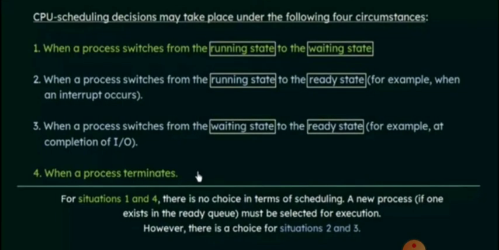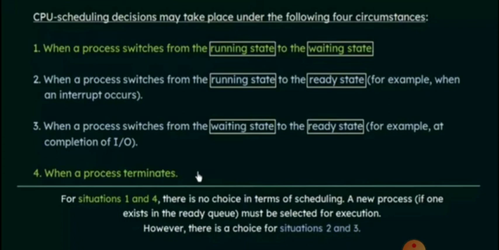so next, CPU scheduling decisions may take place under the following four circumstances. So under four categories, the CPU scheduling will decide. Let's see the first condition: when a process switches from running state to waiting state. Second, when a process switches from running state to ready state. Third, when a process switches from waiting state to ready state. And finally, when a process terminates. So under the four conditions, only the CPU scheduling decision may take place.